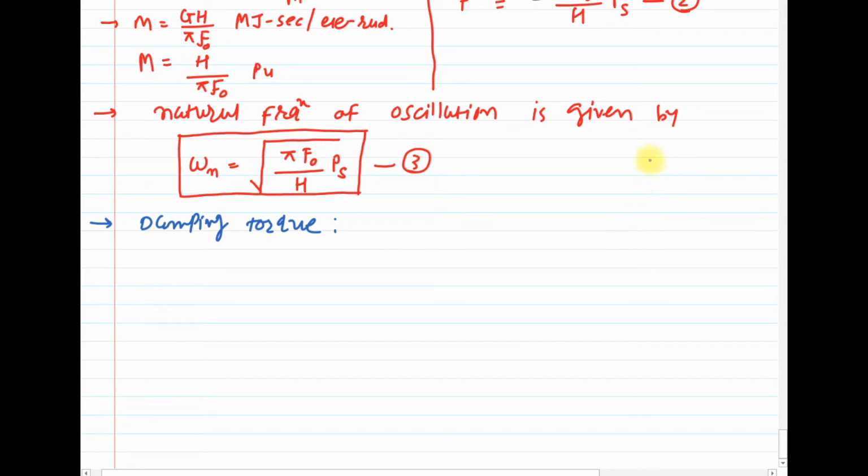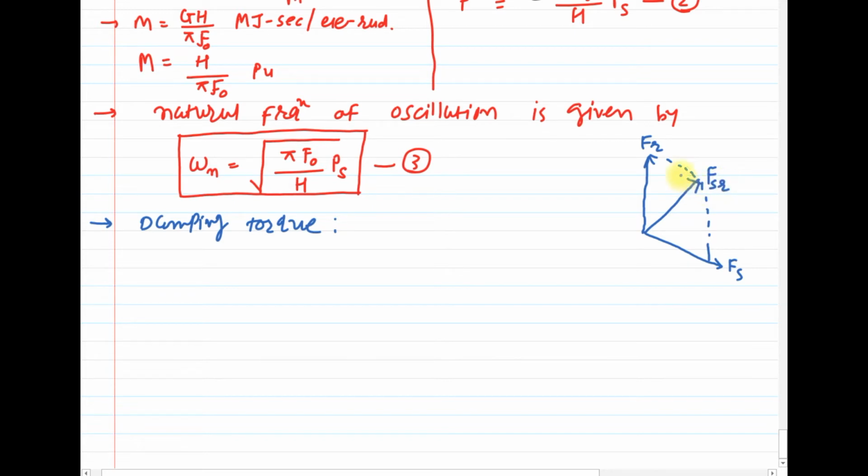Just draw the MMF diagram for the synchronous machine. Here Fr is the field MMF, Fs is the stator MMF, and the resultant one, which is FSR, is the armature MMF or air gap MMF.